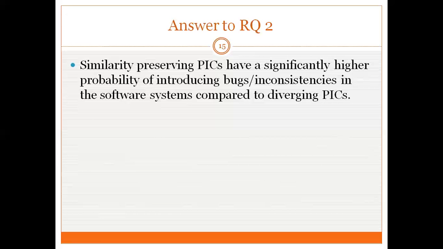So we realize that similarity preserving peaks have a significantly higher possibility of introducing bugs and inconsistencies in the software systems compared to diverging peaks.